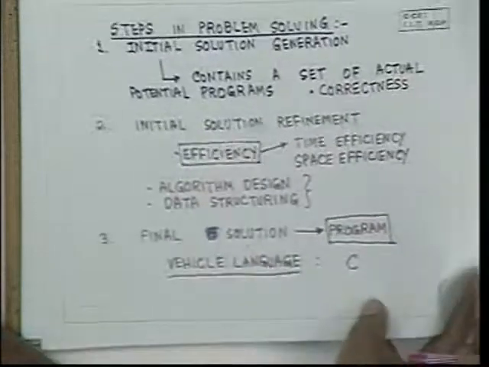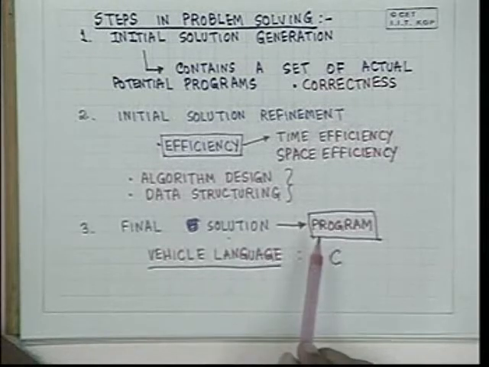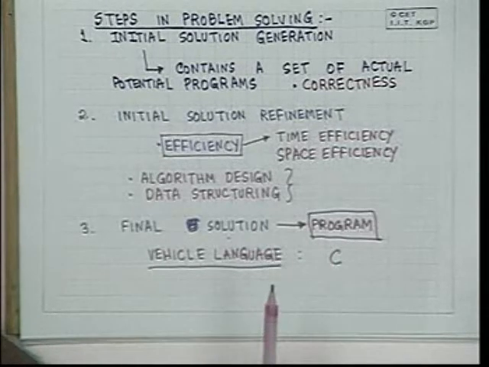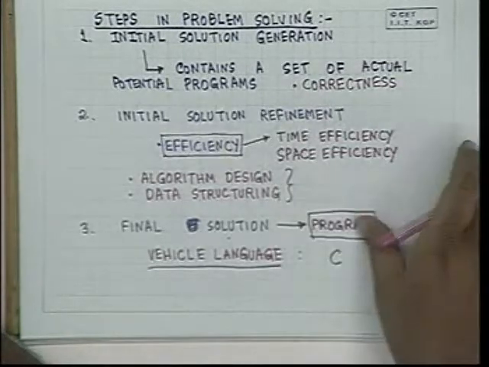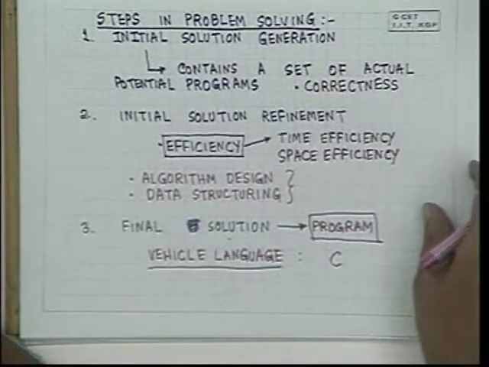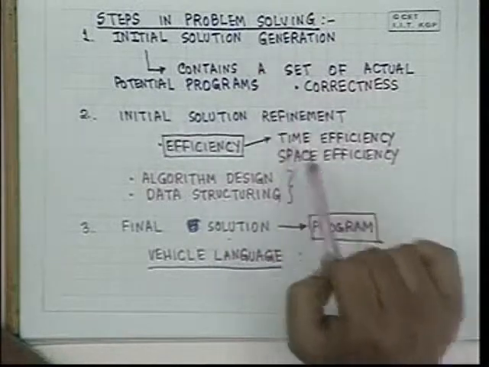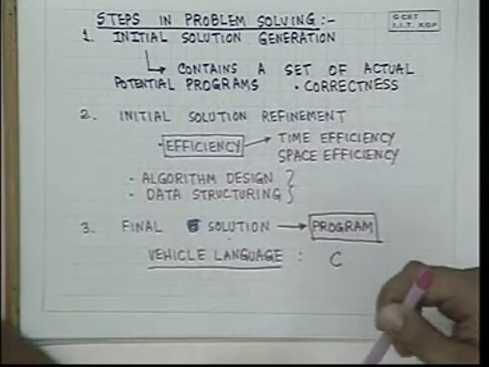That is, our final solution itself can be expressed in a high level which has got a reasonable one-to-one correspondence with the language C in many situations. Therefore, our study of C will also be a study of problem solving in some sense. Therefore, the objective is to understand what problem solving is. The language C will be a vehicle by which we will understand it, and the issues which we will require to understand are what is problem decomposition and what is meant by initial solution refinement. That is what this course will be about, and that is what we shall study from the next class onwards.